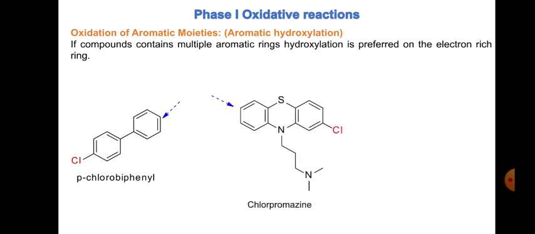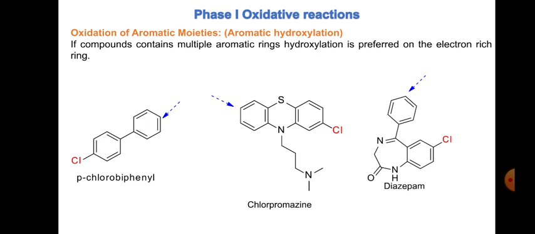Similarly, we have chlorpromazine. Now you can see in chlorpromazine, this ring contains a chlorine moiety, chlorine functionality. So on this ring hydroxylation is difficult. On the other hand, this ring doesn't have any electron withdrawing group directly attached, and hence the hydroxylation is possible on this particular position. Then we have diazepam. Now in this diazepam, we can see this is again a phenyl ring attached with the chloro substitution. So this is difficult to hydroxylate, whereas this ring can be easily hydroxylated because of the electron rich ring.